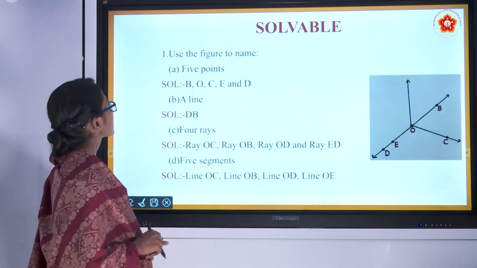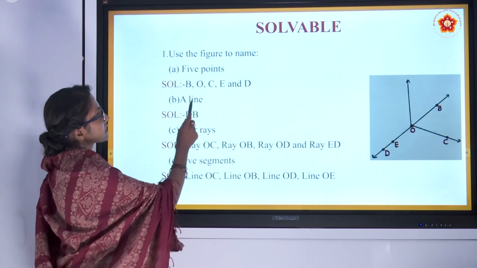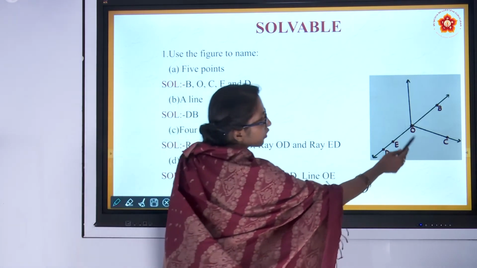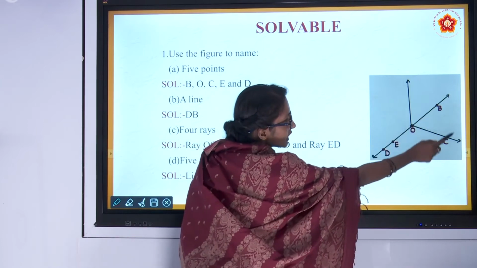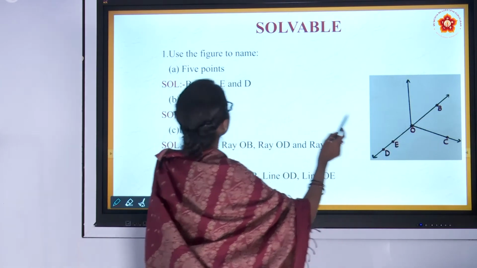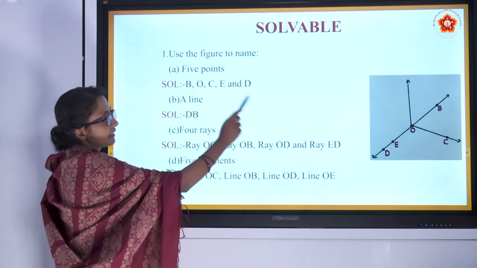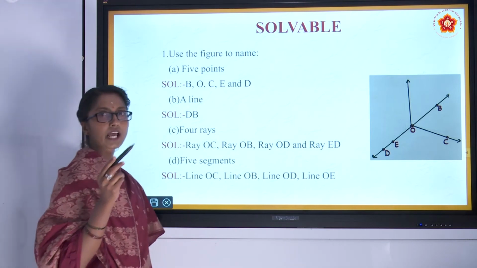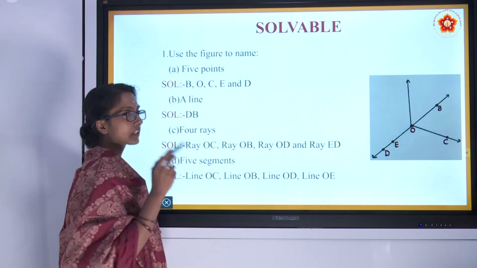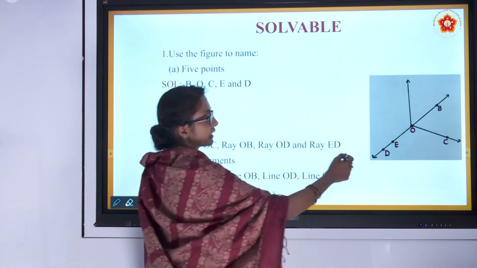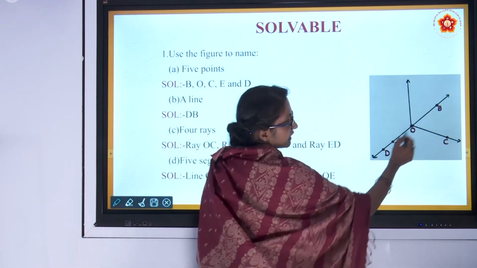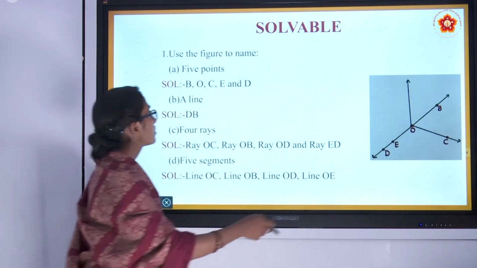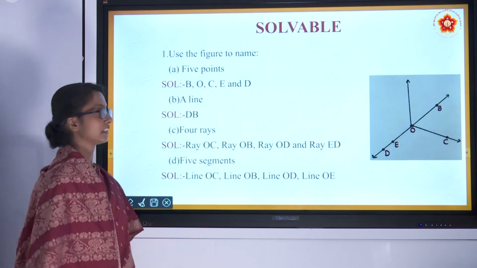So now let's answer the questions. They are asking us to point out 5 points in this figure: point O, point B, point C, point E, point D. Next, a line. Line means what? As I have said, a line doesn't have a starting or ending point. Here in this diagram, DB doesn't have a starting or ending point, so DB is a line.